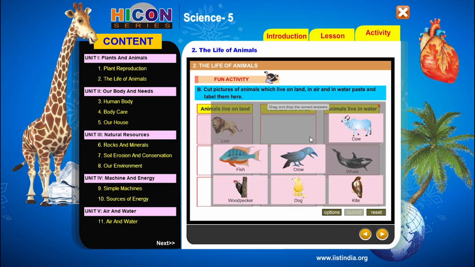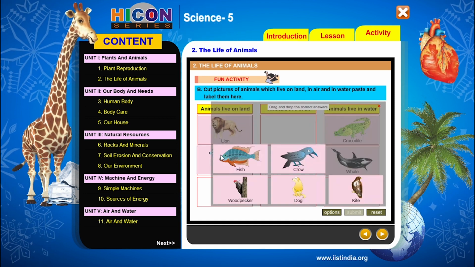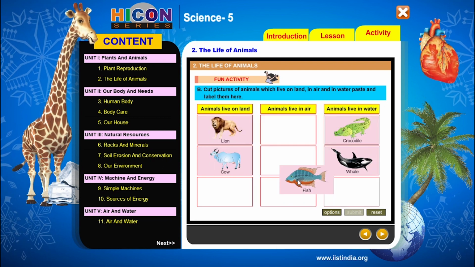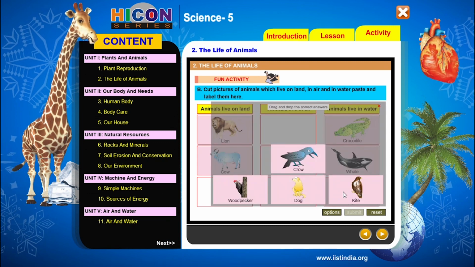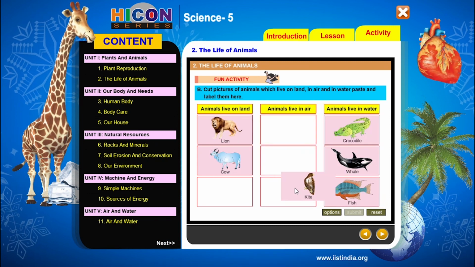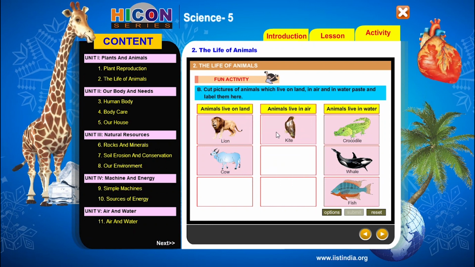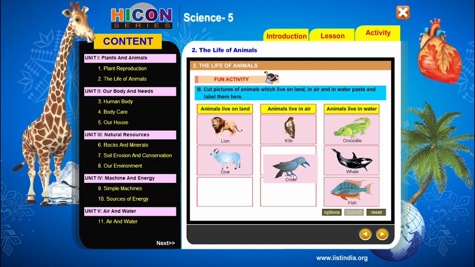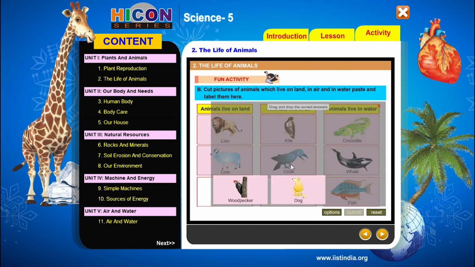Next, cow. Cow is also an animal which lives on land. So paste this picture here. Next, fish. Fish is an animal which lives in water. So paste this picture under water. Now kite. Kite is an animal which lives in air. So paste this picture here. Next, crow. Crow is also an animal. It is a bird which lives in air. So paste this picture here.